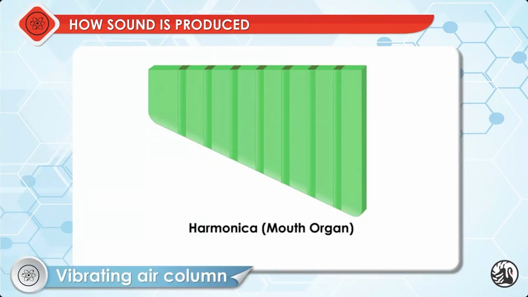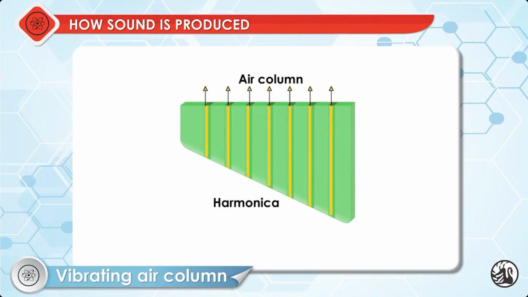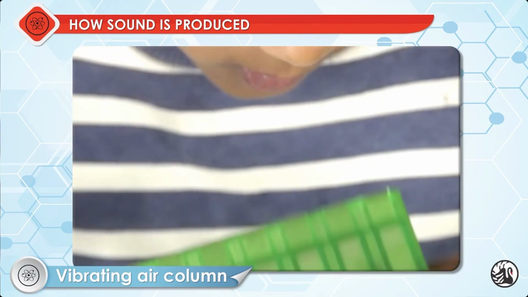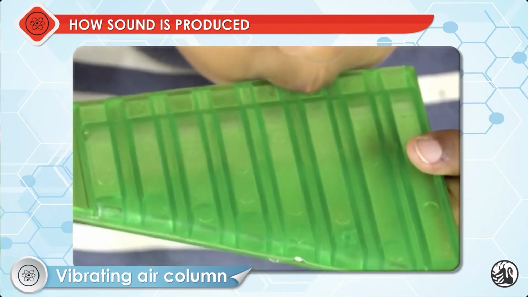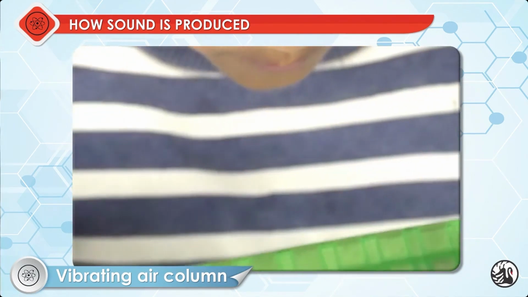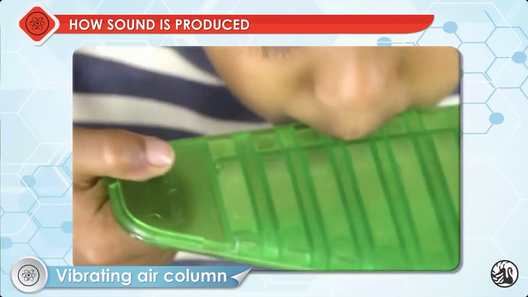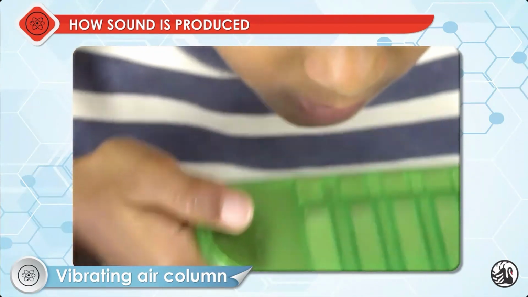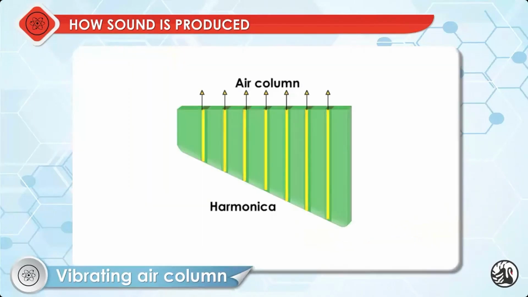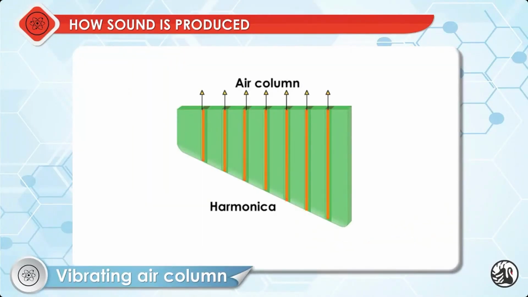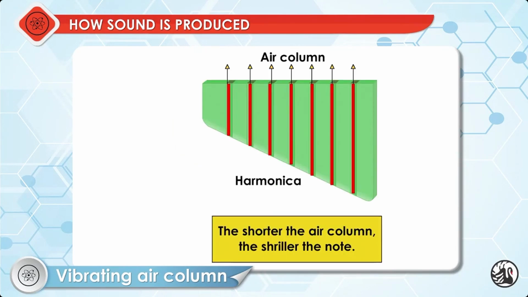The toy harmonica is a wind instrument. It uses vibrations in air columns to produce sound. By changing the length of the vibrating air column, we can vary the frequency of sounds to produce music. Remember, the shorter the air column, the shriller the note.